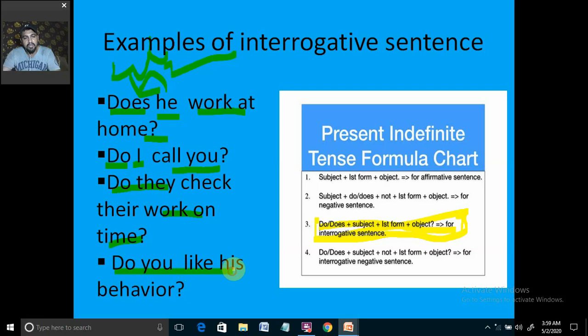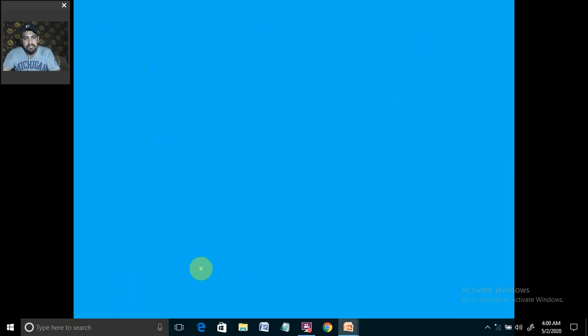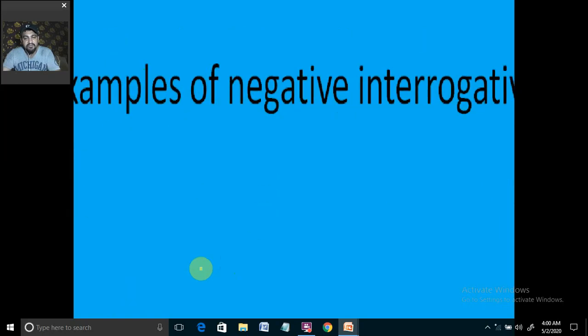Do you like his behavior? Again, the same example. You is an exceptional case, that is why do is getting used, and the interrogative statement is written with do in the beginning, or the helping verb in the beginning, and then the subject is to be written, and the main verb is the verb's first form. I'm repeating that. Okay, remember that. Then comes the next one, that is examples for the negative interrogative.